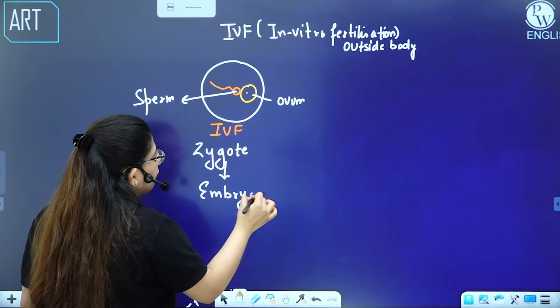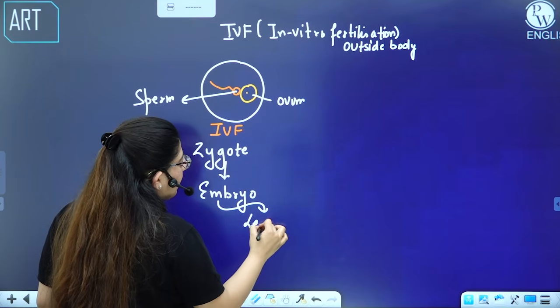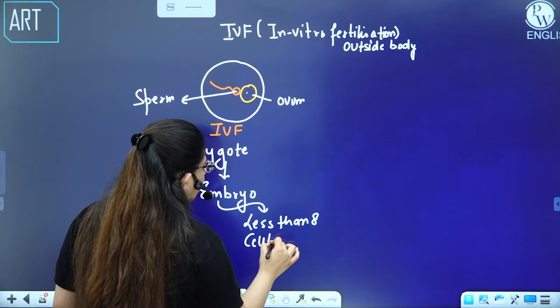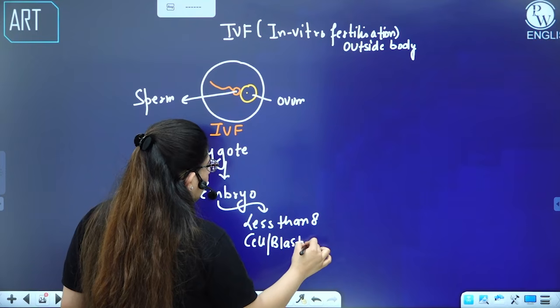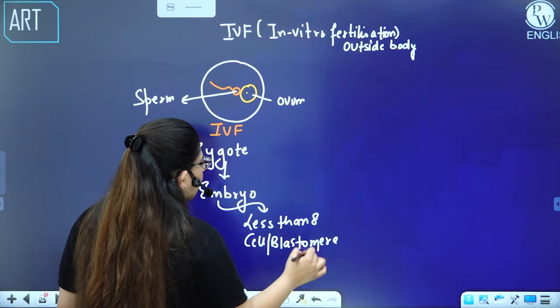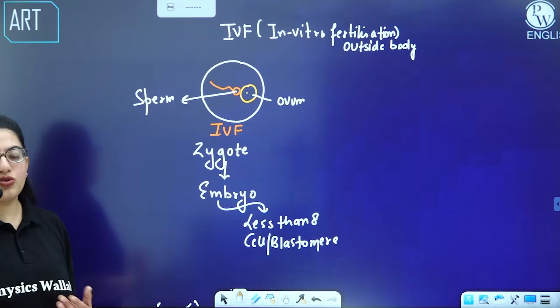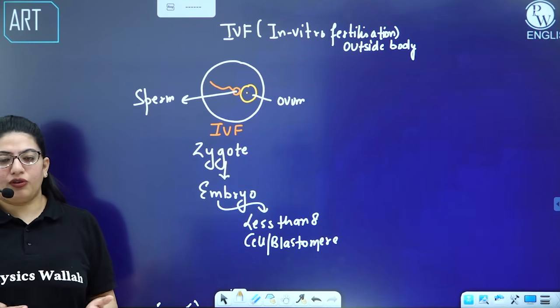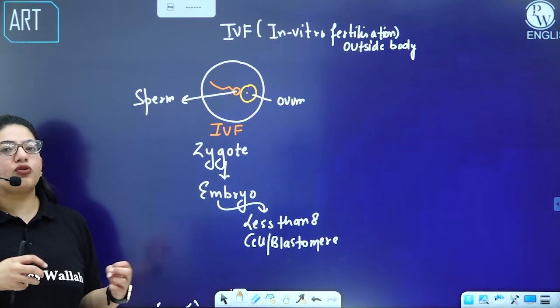Now if the embryo is less than 8 cell stage, 8 cell or blastomere, you know that if the embryo is more than 16 cell stage or so, 8 to 16 cell is morula, and it is present near the uterus in the fallopian tube, and it will then start moving towards the uterus.